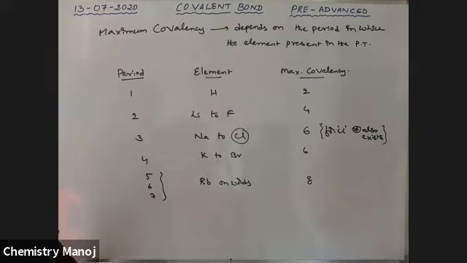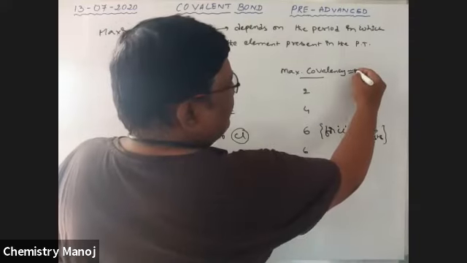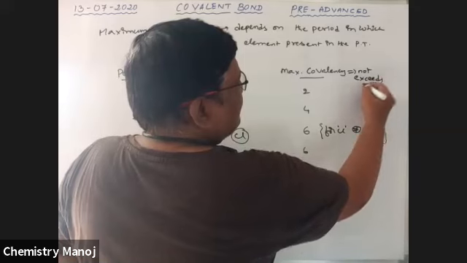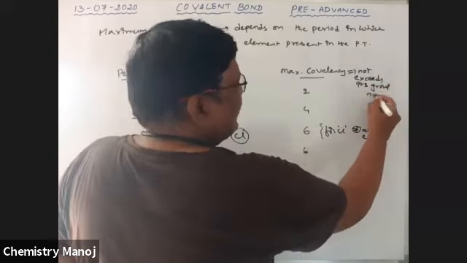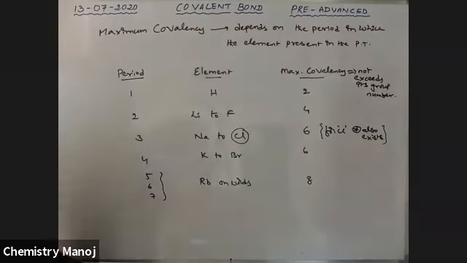But covalency of an element never exceeds its group number. My dear boys, once again I am telling you, covalency never exceeds its group number. Please note this down also.